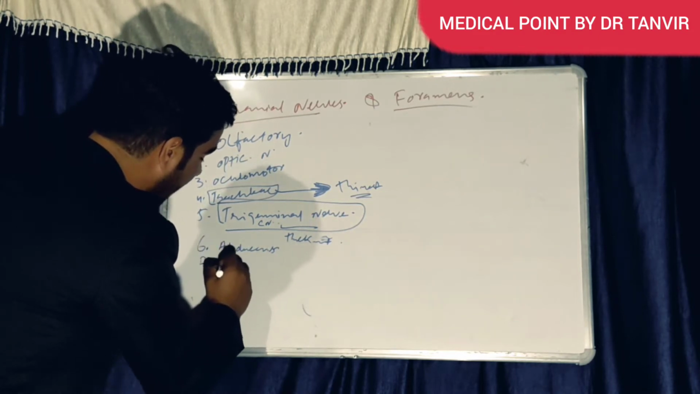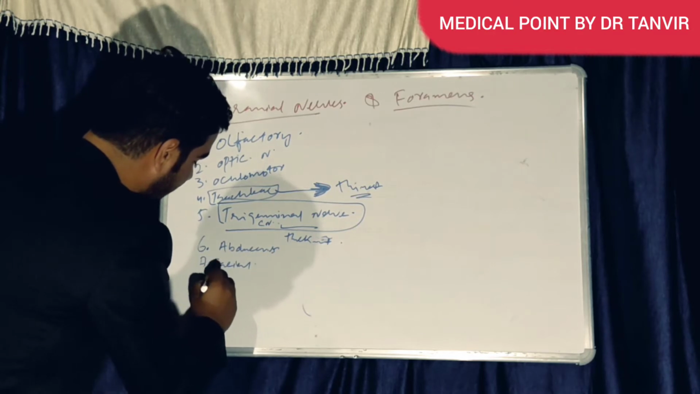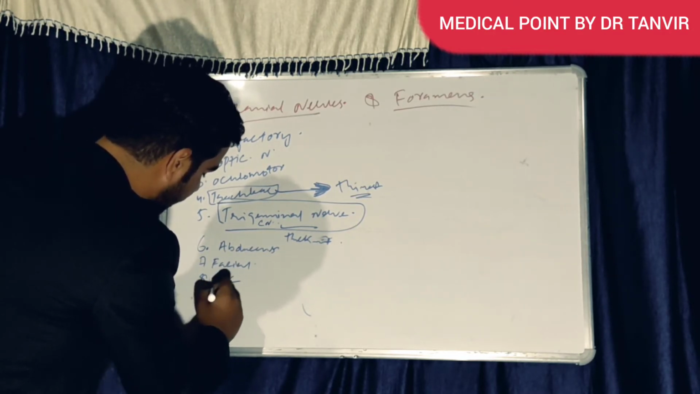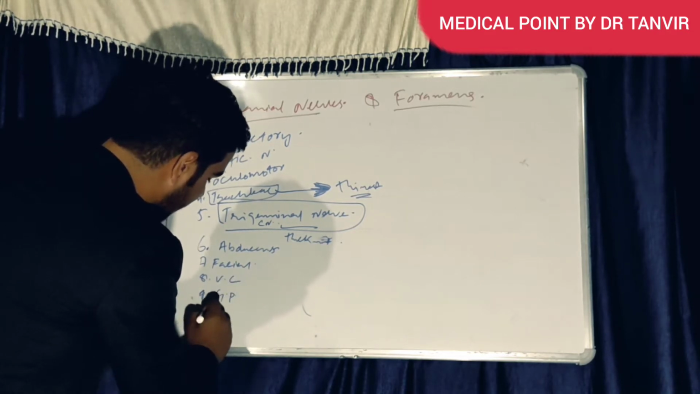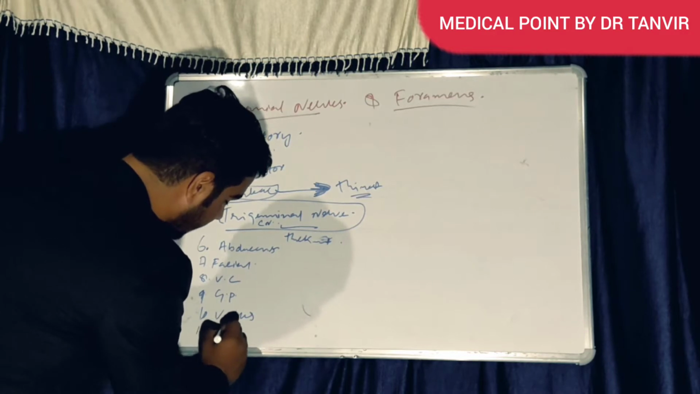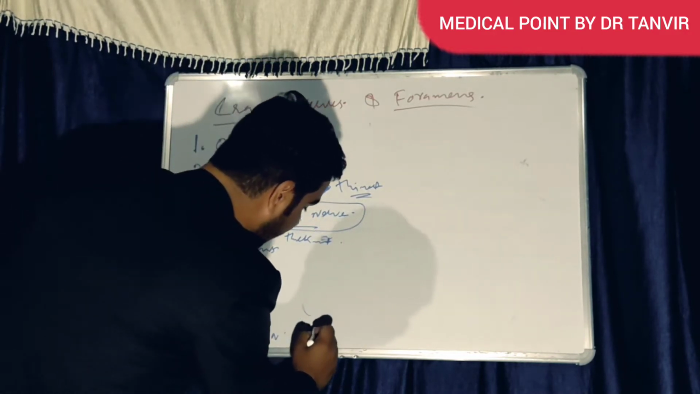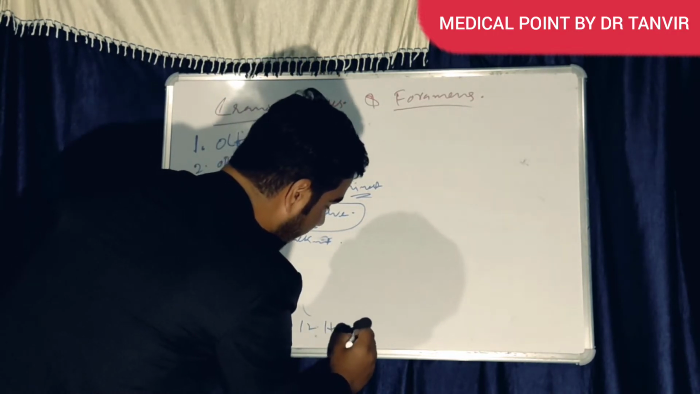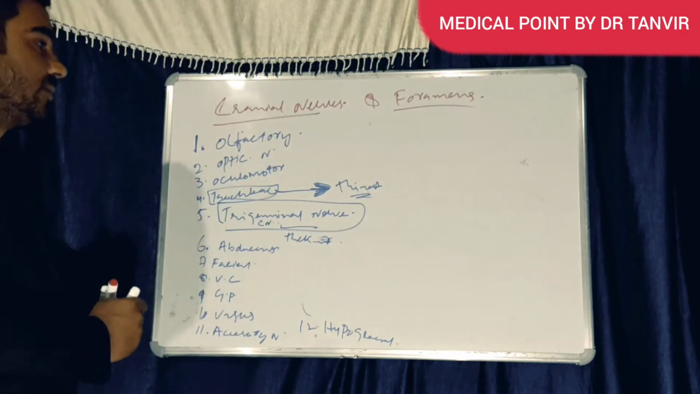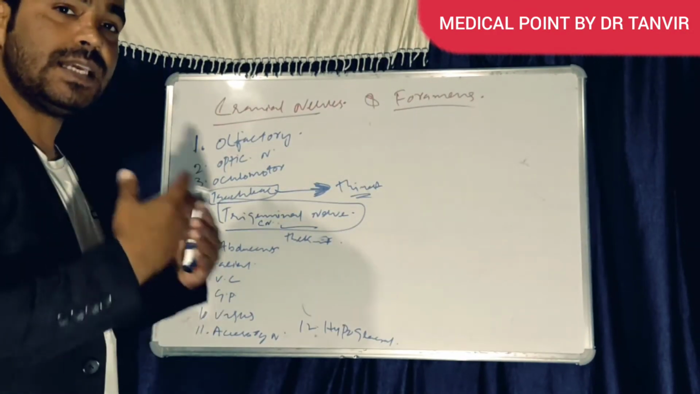Seventh we have facial. Eighth we have vestibulocochlear. Ninth we have glossopharyngeal. Tenth we have vagus. Eleventh we have accessory nerve, and twelfth we have hypoglossal nerve. So you have to remember these names according to their serial number.